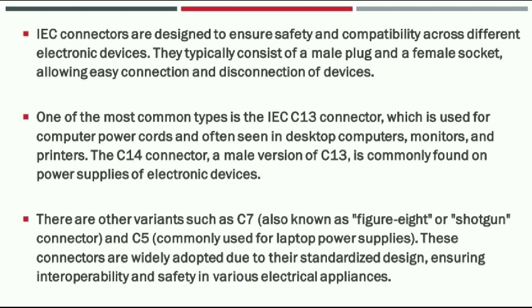One of the most common types is the IEC C13 connector, which is used for computer power cords and often seen in desktop computers, monitors, and printers. The C14 connector, a male version of C13, is commonly found on power supplies of electronic devices. There are variants such as C7, also known as the figure 8 or shotgun connector, and C5, commonly used for laptop power supplies. These connectors are widely adopted due to their standardized design, ensuring interoperability and safety in various electrical appliances.